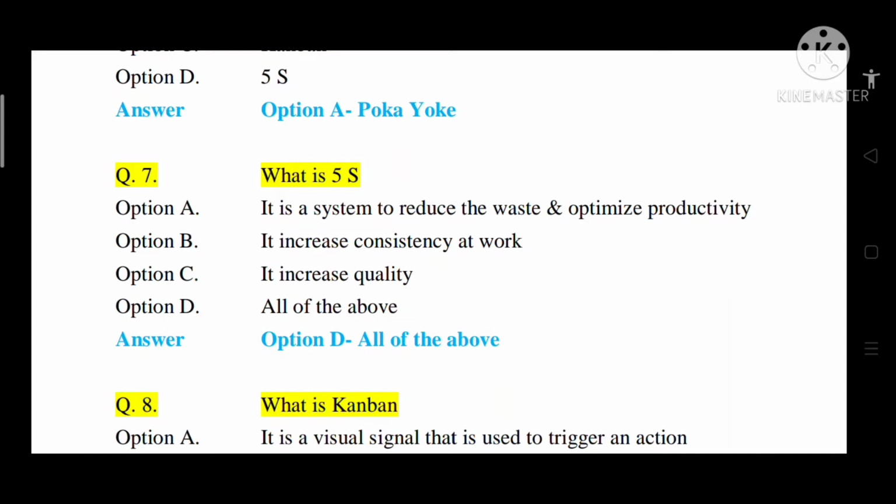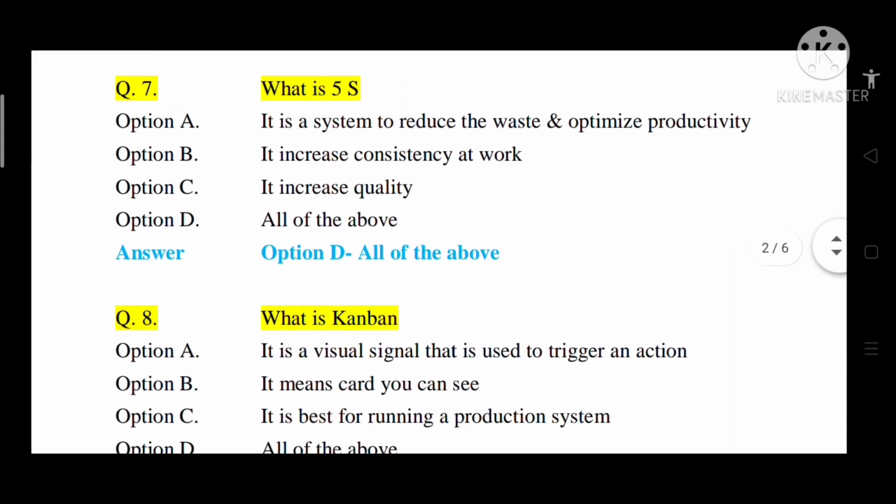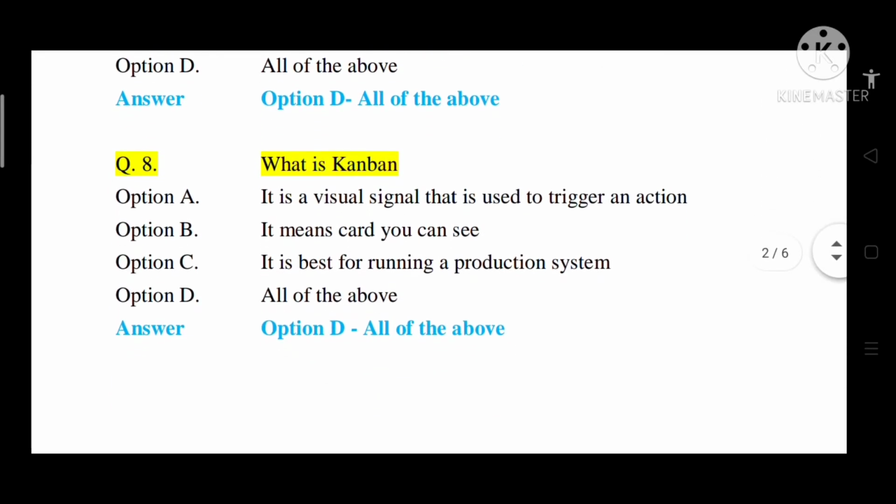So 5S system is used to reduce the waste, reduce the scrap, and enhance the productivity. So with the help of 5S, one can increase the consistency of work. Because of that, quality also increases. So option D, all of the above. Correct answer is option D.